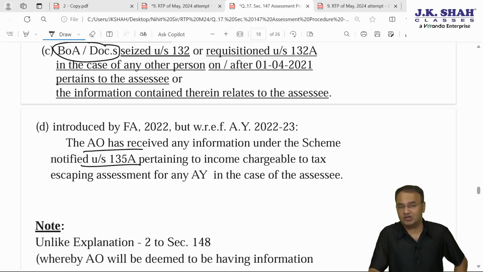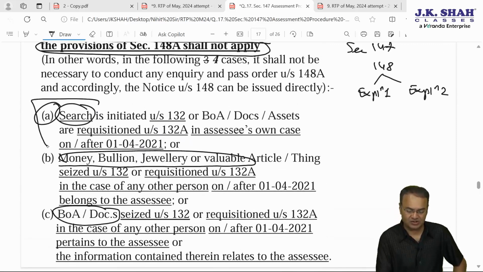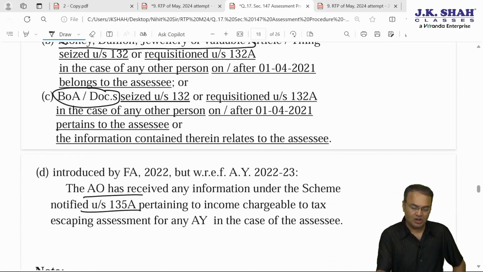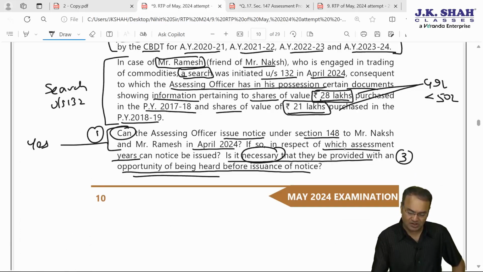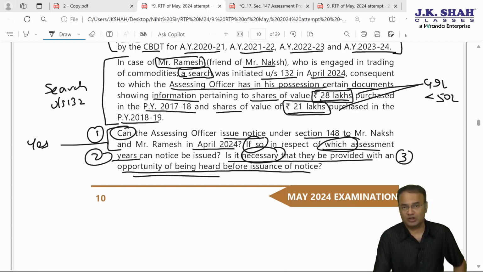So as far as Naksh is concerned, opportunity of being heard will have to be given. As far as Ramesh is concerned, his case fits here, search is conducted, therefore no need to give opportunity of being heard to him. And the second part of the question is asking, for which assessment year notice can be issued? So answer, ideally notice can be issued for 3 years.